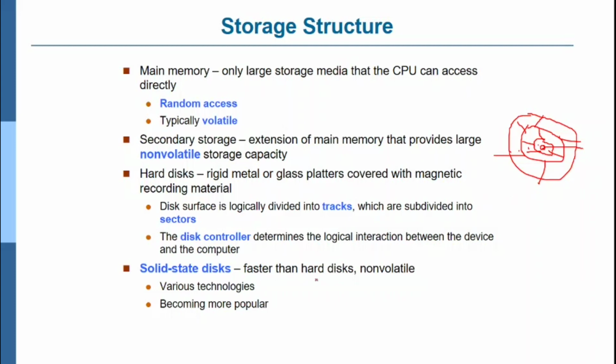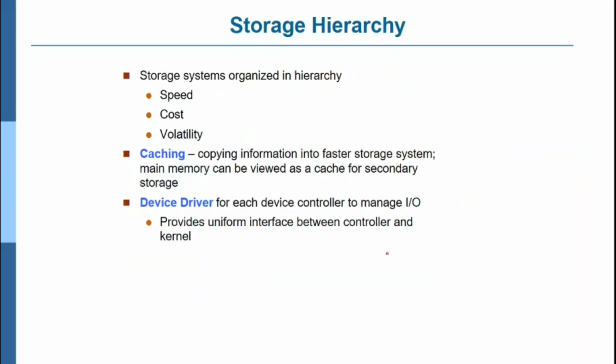Solid state disk is faster than the hard disk, non-volatile, with various technologies, and is becoming more popular. Nowadays solid state disks are coming into the market, faster than other secondary storage devices. Storage hierarchy: the storage system is organized in a hierarchy by speed, cost and volatility. Caching and device driver: caching is copying information into a faster storage system. Main memory can be viewed as a cache for secondary storage. So there is something called RAM, this is a RAM and this is a ROM.